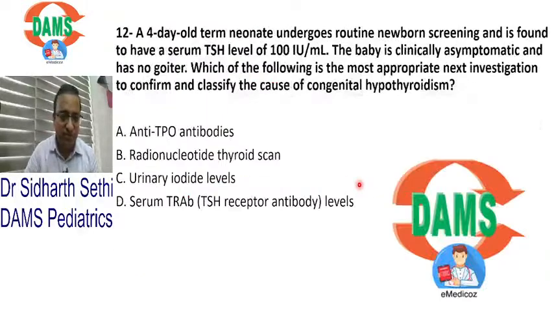Let's go further. Now, the next question, which is very important for your exams, is of congenital hypothyroidism. Remember, every baby in the world should get a TSH by heel prick, and the cutoff is 20. So if it is more than 20, we should evaluate this child. So, this TSH is 100.